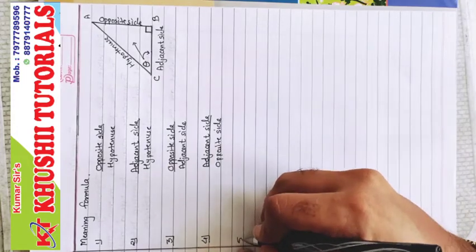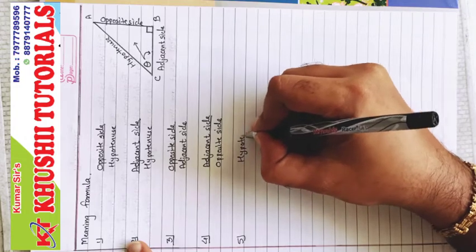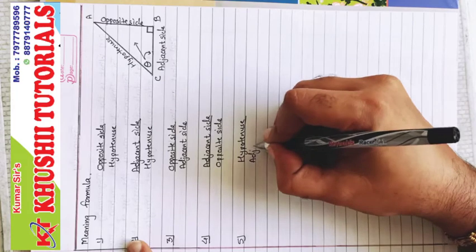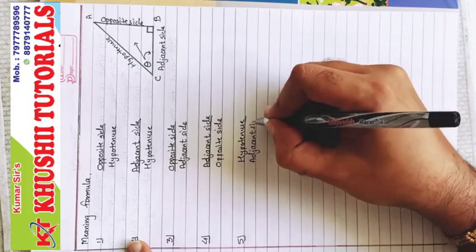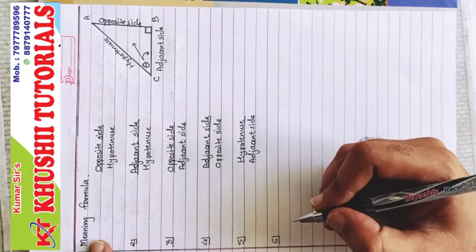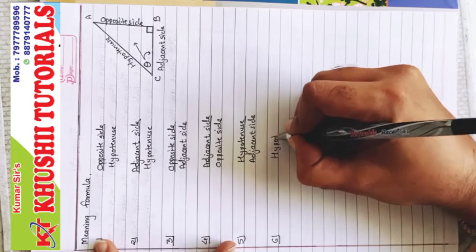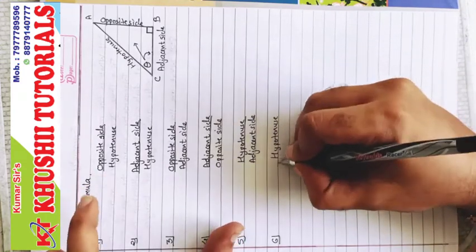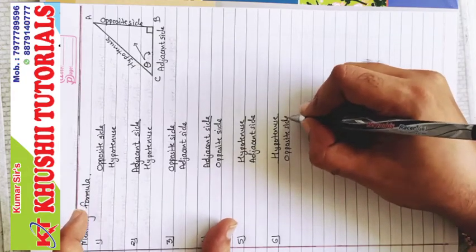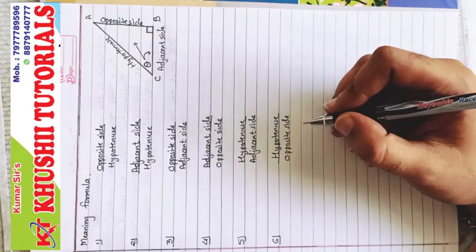The fifth one is the reciprocal of the second, hypotenuse upon adjacent side. And the sixth one is the reciprocal of the first ratio, which is hypotenuse upon opposite side. So 3 main ratios and 3 are the reciprocals of these main ratios.